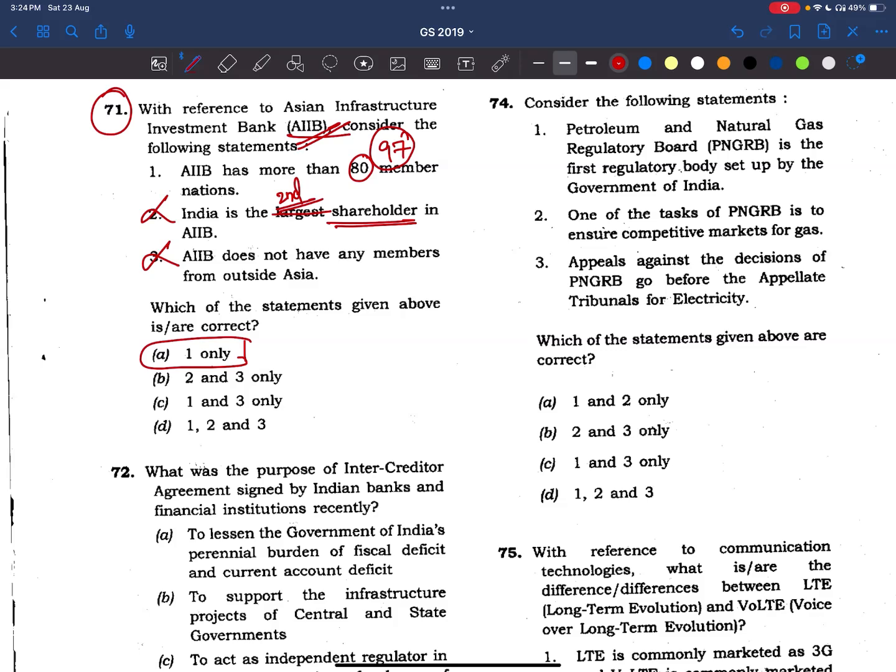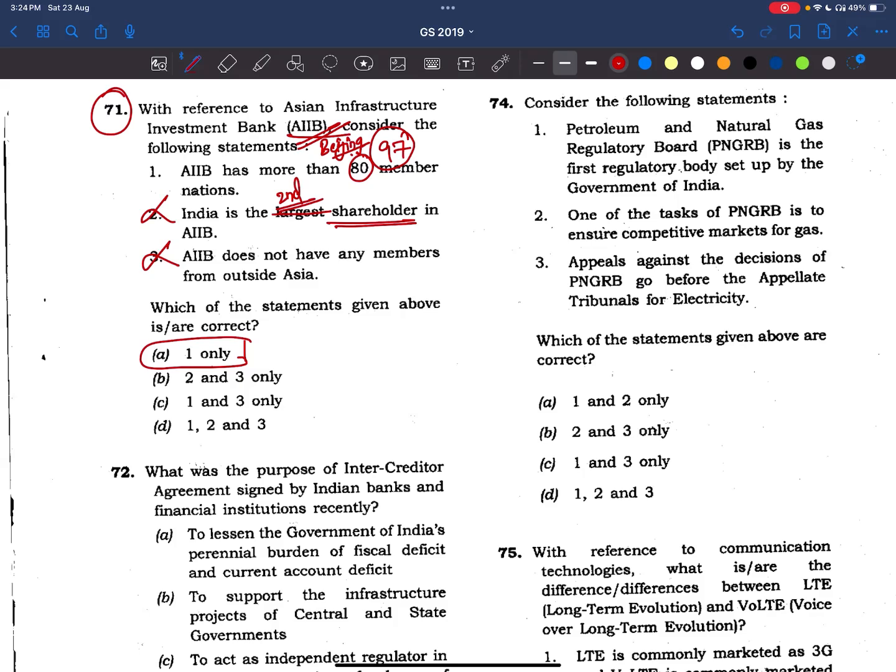He's asking about the Asian Infrastructure Investment Bank. There is the New Development Bank as well, Shanghai Cooperation as well, and other institutions like the World Bank. There are many other financial institutions globally, so we will try to read about all those things as well. AIIB's headquarters is in Beijing.